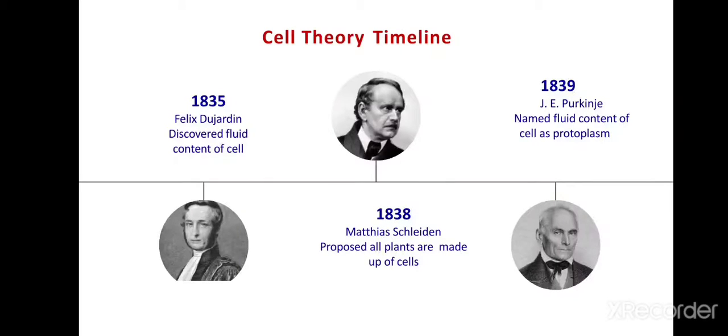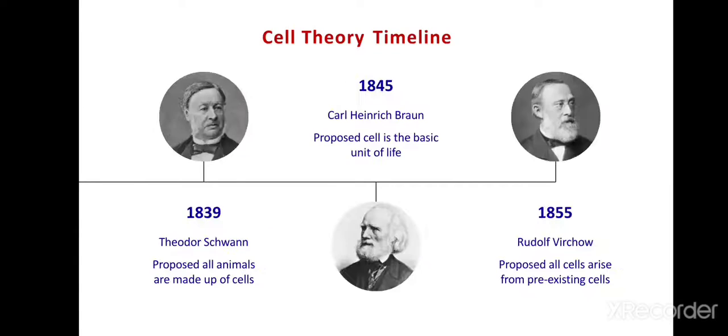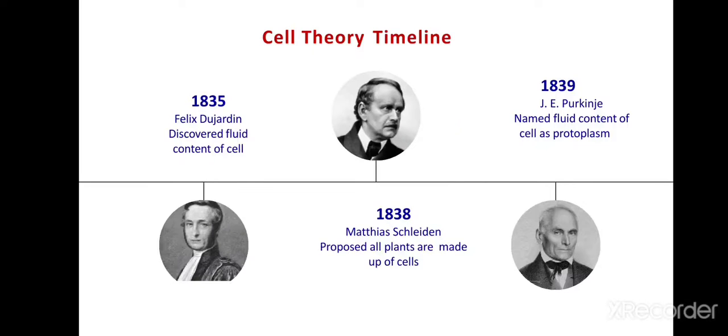And the cell theory timeline continues. In 1835, Felix discovered the fluid called the sap content of the cell. In 1838, Schleiden proposed that all plants are made up of cells. And then Purkinje named the fluid content of the cell as protoplasm.